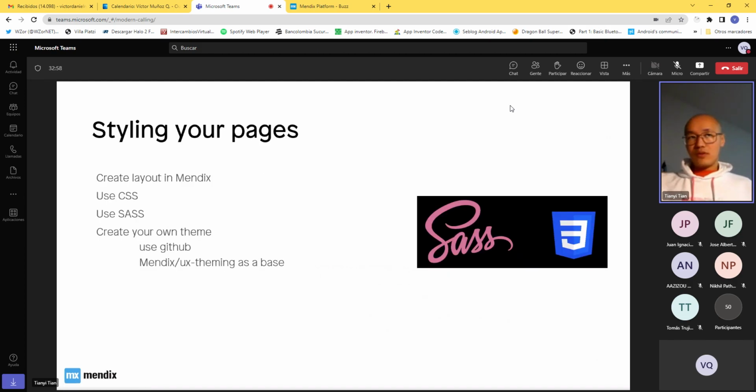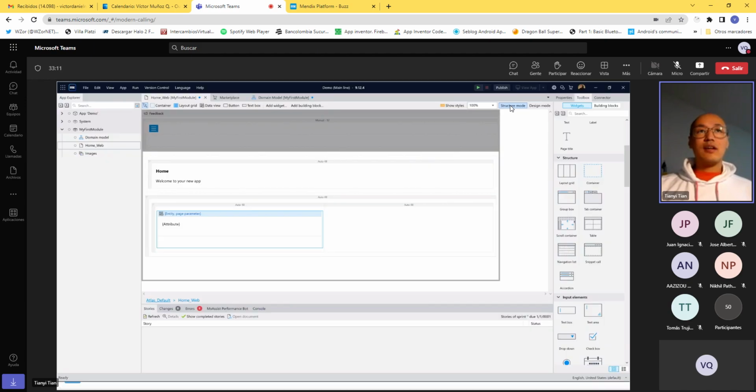So if all of those things are not enough for you, you can also style your own pages using CSS, or in Mendix, actually, it's SASS, a language based on CSS, and you can edit that here in the master settings of your app, right? In the styling section, you can have the native and web app CSS files, and you can actually edit them right here.